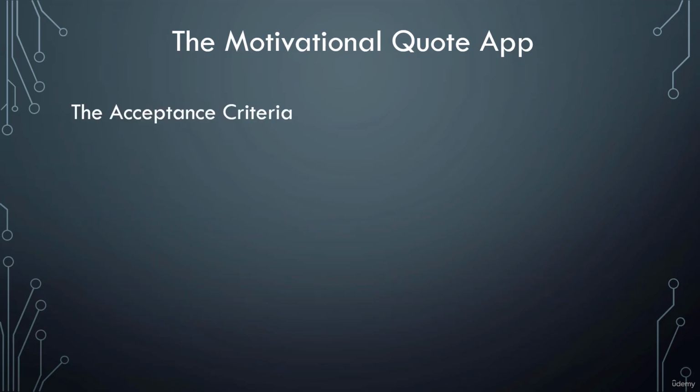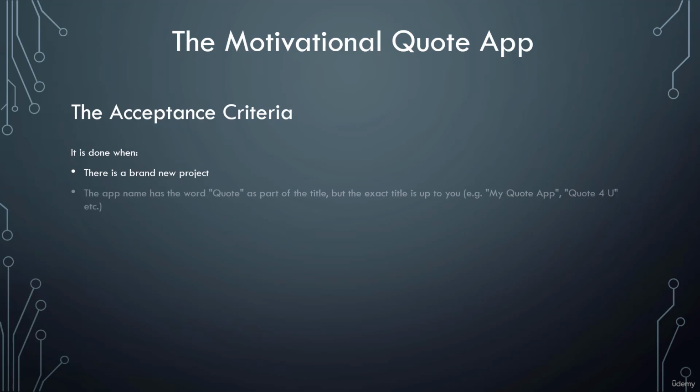The acceptance criteria. Now, in every section challenge, I will do the acceptance criteria exactly like the real world. In various jobs that I've had, the acceptance criteria is presented in the exact same way. It always starts with the words, "It is done when." This is a checklist of things for you to see if you've completed the challenge or not. So, it is done when there is a brand new project. If you followed from the previous tutorial, you should already be at the new project dialog, ready to go.